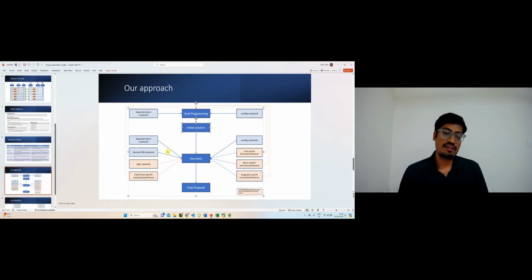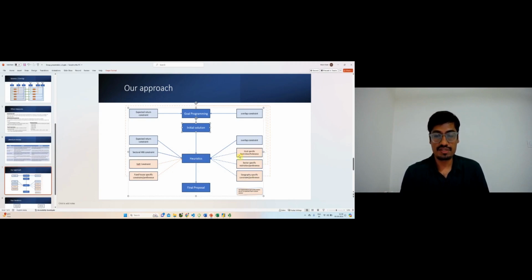If through the neighborhood solution we get a positive improvement, then we keep that solution and reiterate around its neighborhood. We keep iterating for multiple iterations, let's say 1000, and whatever final solution we get, we keep that. Now you see some boxes in orange color, which are possible constraints that we can add in the heuristics in future iterations.